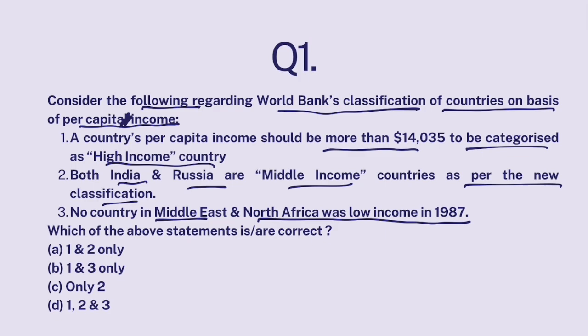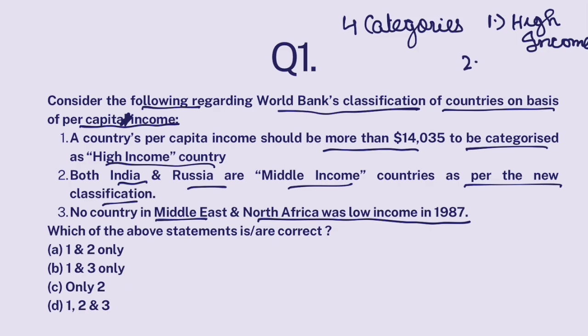Now look, World Bank actually categorizes countries into 4 categories. Category number 1 is of high income countries. Category number 2 is of upper middle income countries. Category number 3 is of lower middle income countries.